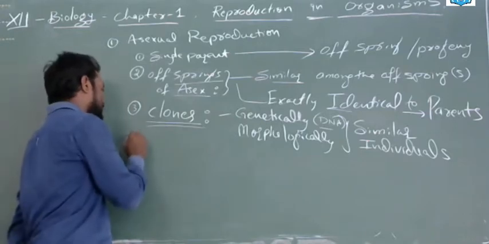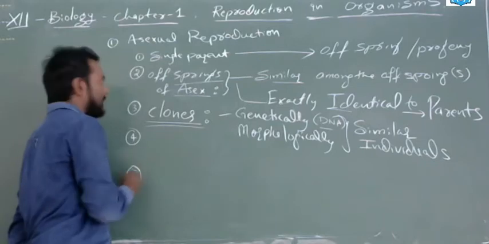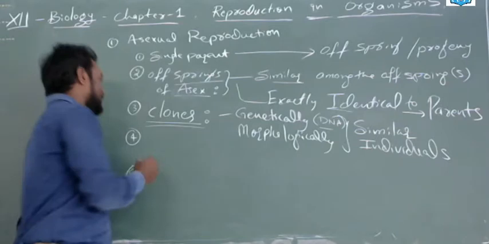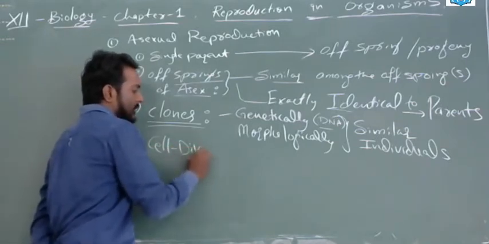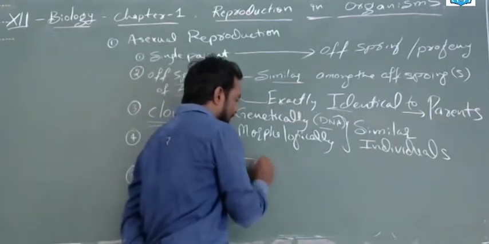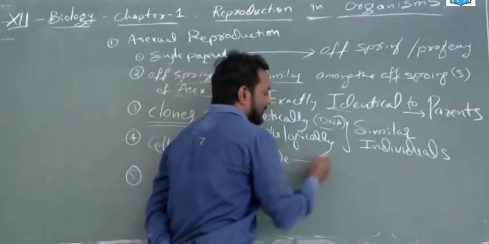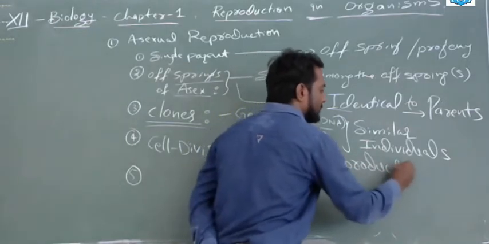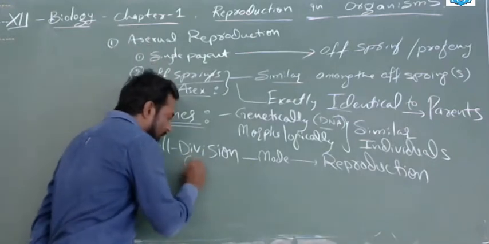Next, the fourth point, and the fifth point. Here we are discussing how asexual reproduction occurs. Generally, it is done by cell division. The mode of cell division itself is reproduction. This is specially only asexual; you have to remember this.